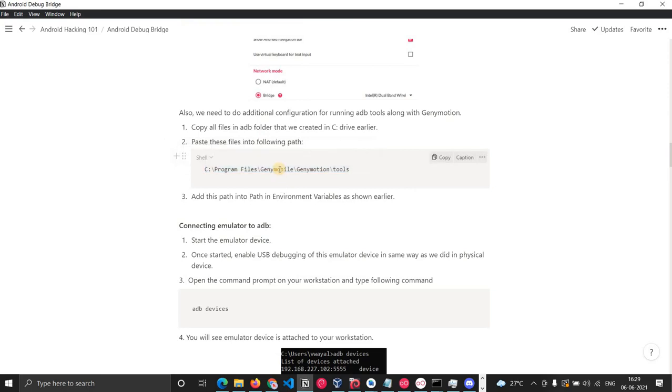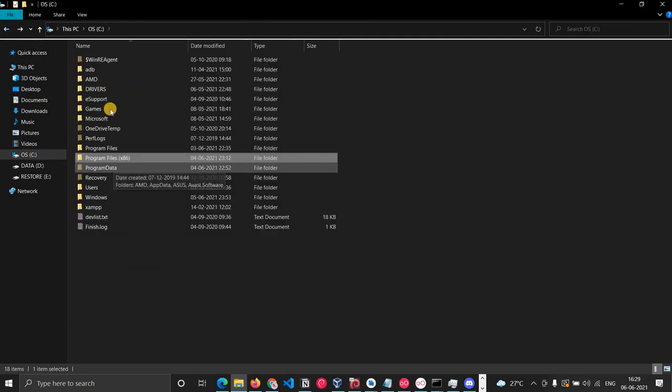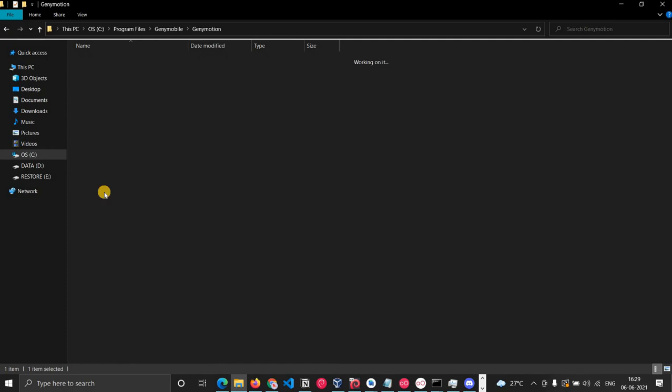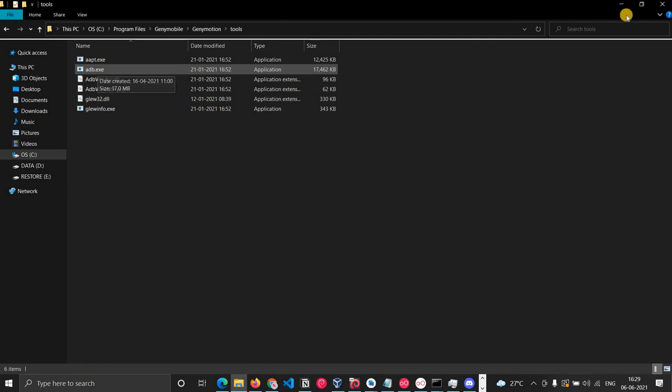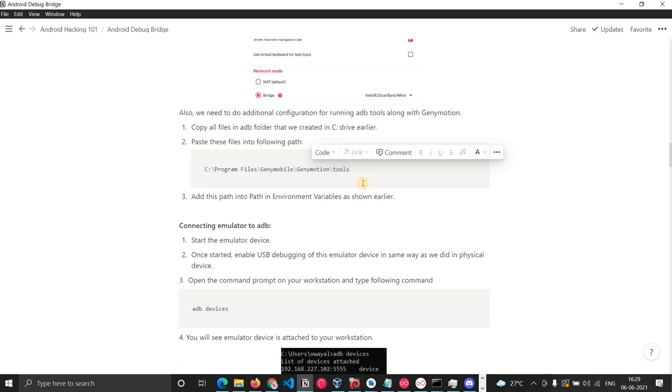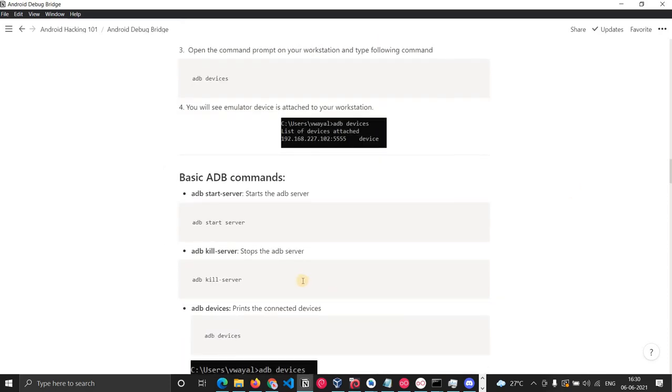When you install Genymotion, in Program Files a folder is created, Genymobile, Genymotion, and there will be one folder called tools. If I can show you quickly, you can see Genymobile, Genymotion, and then tools, and these are all the files. You can see adb.exe. Once you set this, you can interact with the emulator phones as well. So add this path to your path environment variable as shown. Then when I do ADB devices, my phone will appear.